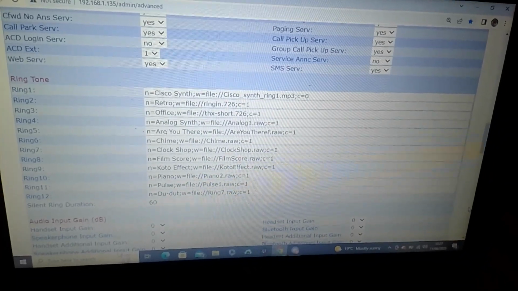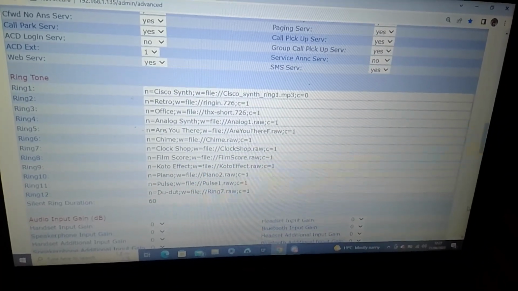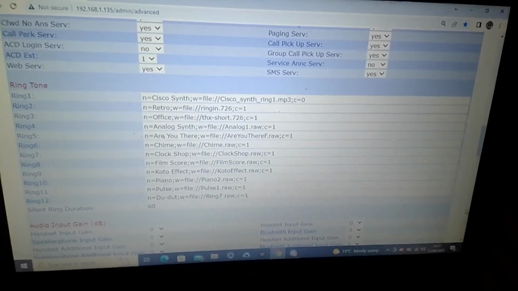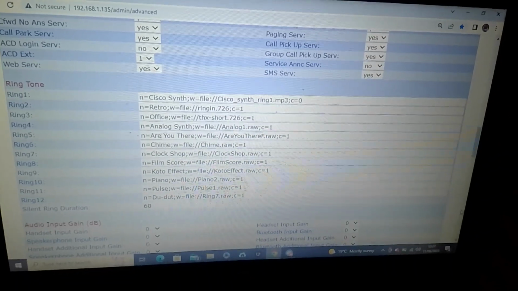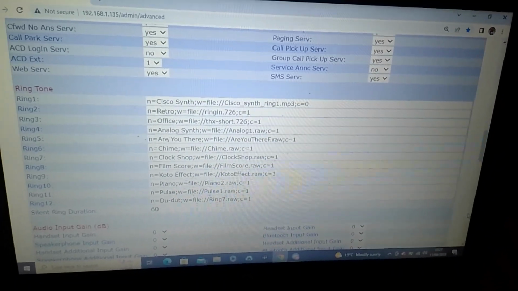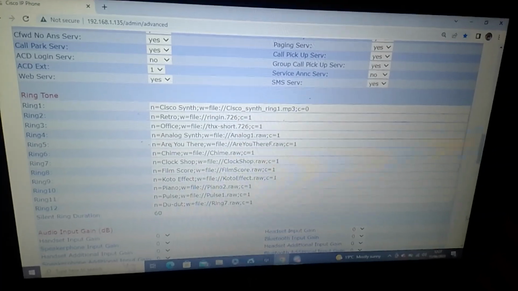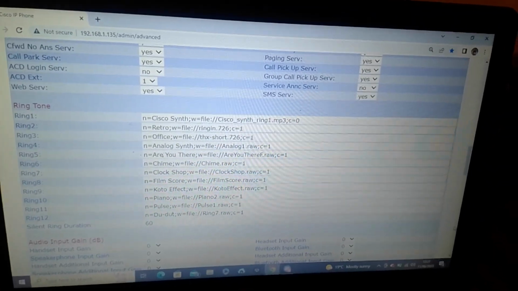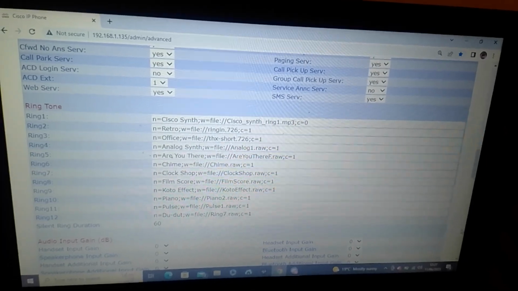I don't think you can change the name of those to anything you like. I don't think that would actually work, because it's obviously produced in a file format. Have a play. If anybody can let us know how you generate your own ringtones and upload it, that would be appreciated.